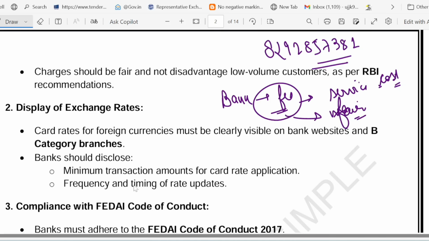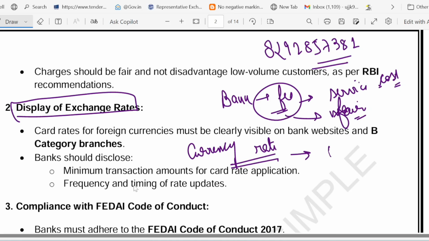Now, the second point is display of exchange rate. What is the meaning of it? Basically, no hidden rates. Banks must show the currency rate clearly on the website and at the branches. Rates should be clearly visible, and the bank must disclose the minimum amount needed to get the displayed rate. What is the minimum transaction amount for the card rate to apply?